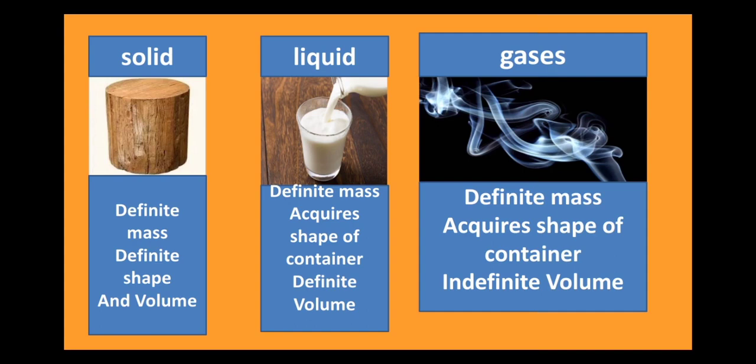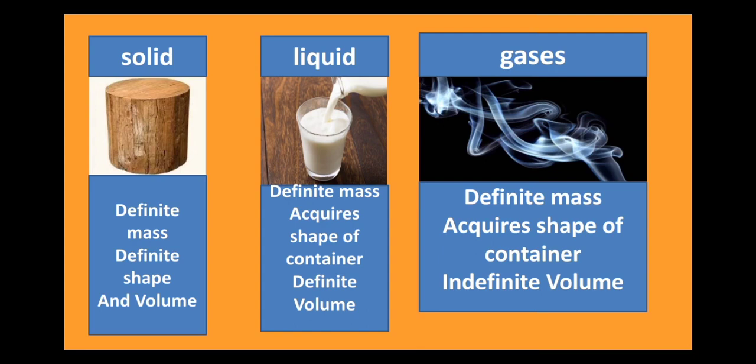But one thing that is to be noted over here is the volume. Liquids may not have a fixed shape, but they do have a definite volume. Now let us see about gases. Well, gases also have definite mass. How do we know this, that they have a definite mass? Let us try to think of an example over here.